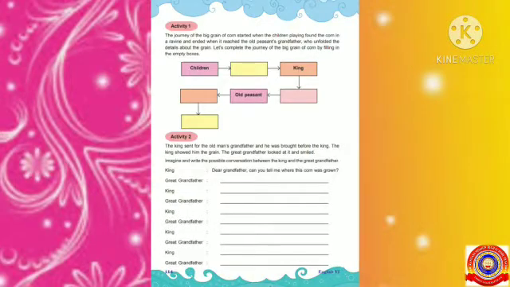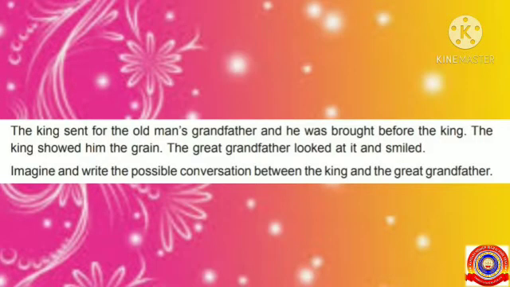Okay, all of you look at activity 2. Read the question given there. The king sent for the old man's grandfather, and he was brought before the king. The king showed him the grain. The great grandfather looked at it and smiled. Imagine and write the possible conversation between the king and the great grandfather.